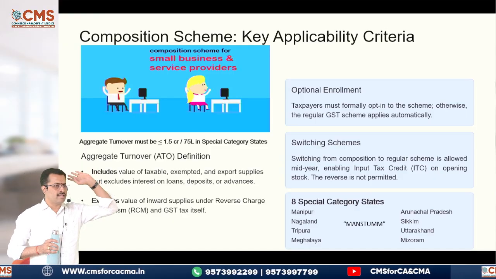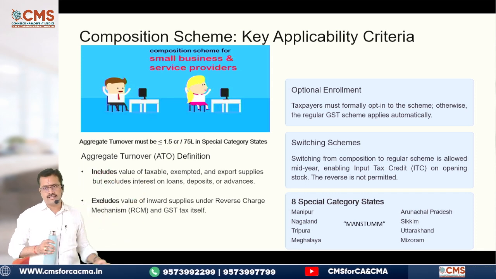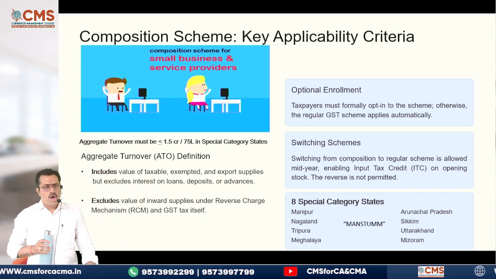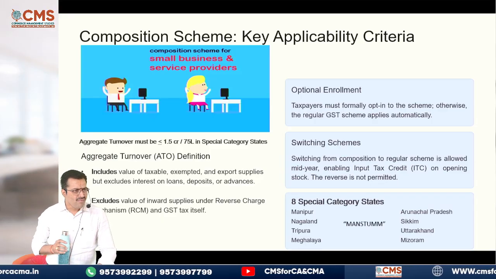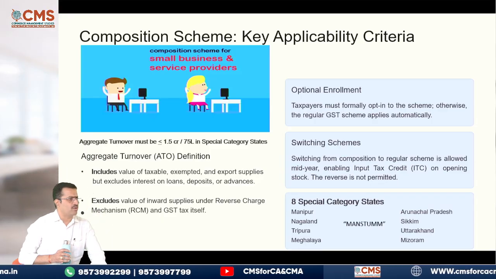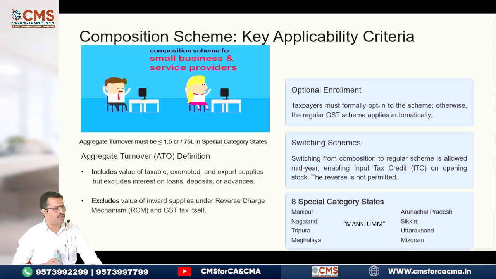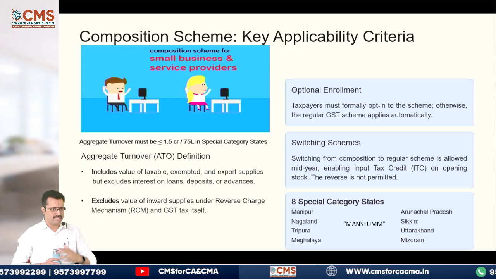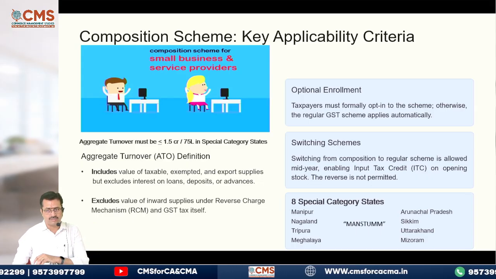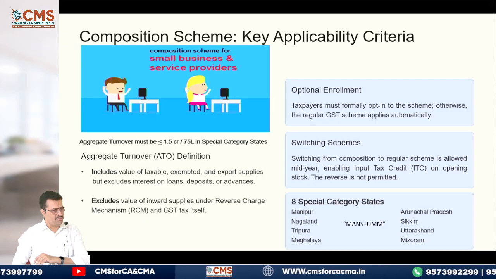This anyhow was there in our normal aggregate turnover definition. Then see the last one, optional enrollment. So it is not mandatory that you have to be in composition scheme. Even if my turnover does not exceed 1.5 CR, but I want to be in regular scheme, I can be. There is no problem at all. Next one, switching schemes. I told you, switching from composition to regular is possible. Regular to composition is not possible.